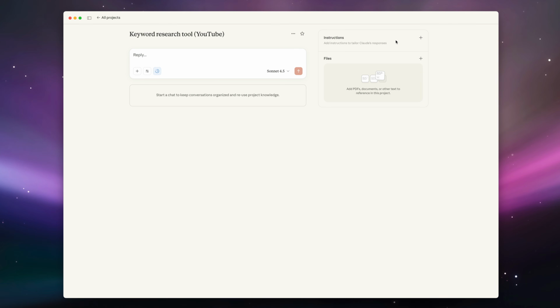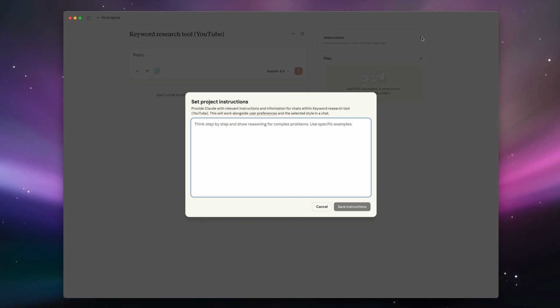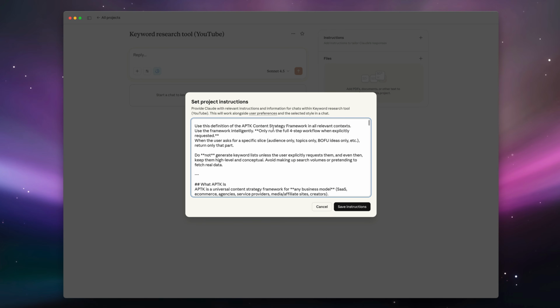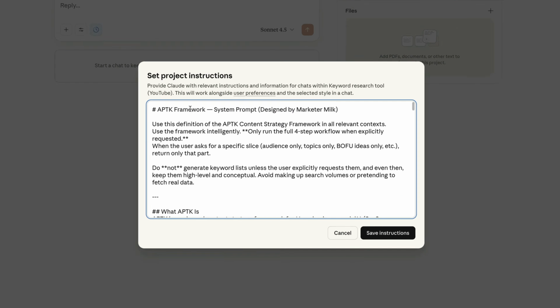And this will basically prime Claude for when we do keyword research or when we do topical research in Claude to figure out what topics actually match our brand. So I'm going to hit instructions, and then we're going to go ahead and add the APTK framework prompt instruction that you can get from the description below, completely free. So here I'm going to paste it, and we're just going to quickly go over this.